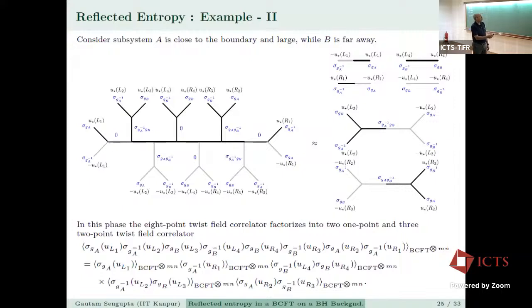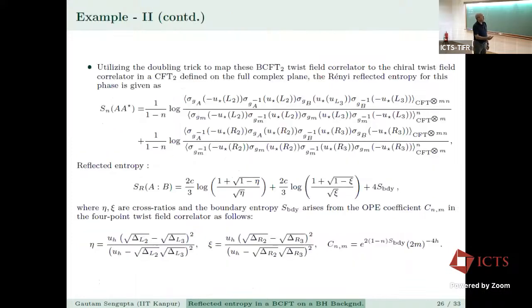So these 3 cancel out, namely this, this, and this. And you have now only 2 4-point correlators in the CFT.